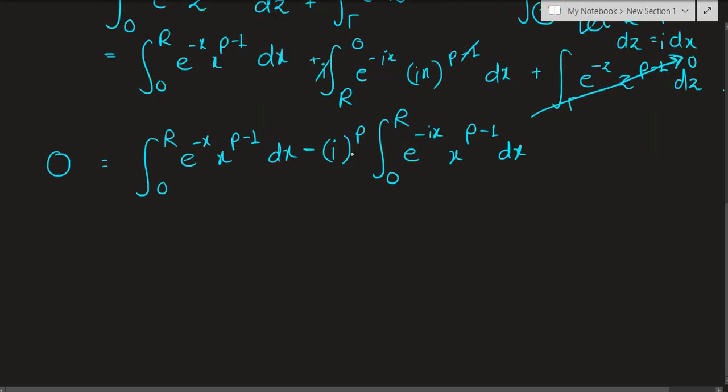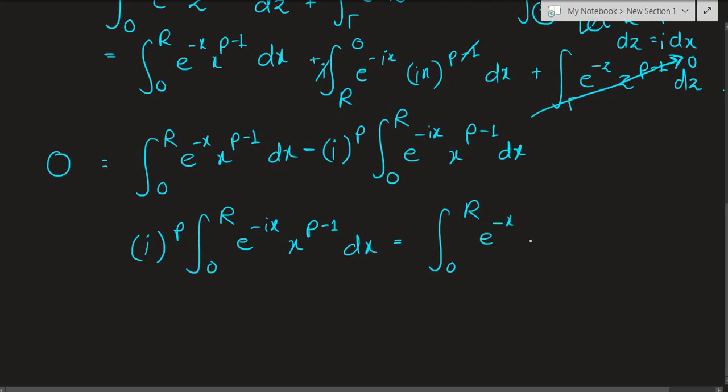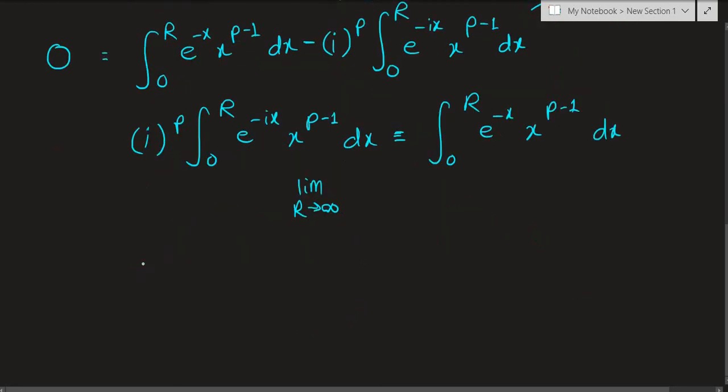So now rearranging the negative on that side, we have i to the p times the integral from 0 to r of e raised to negative ix times x to the p minus 1 dx is just equal to the integral from 0 to r of e raised to negative x times x to the p minus 1 dx. And now I would like to take the limit as r goes to infinity. You remember we took the limit for the gamma part. We're taking the limit now again. So I hope you're satisfied now.